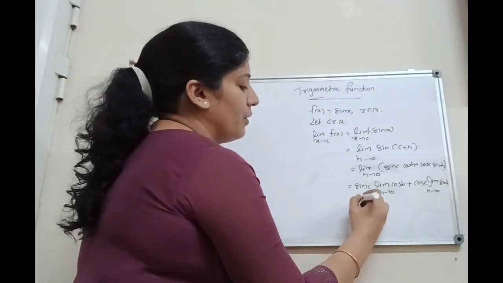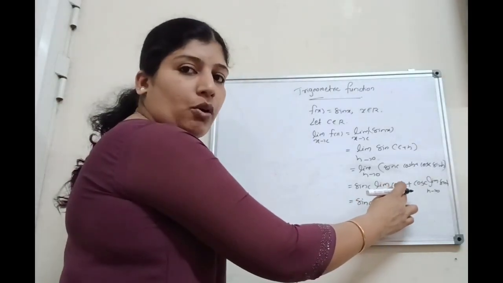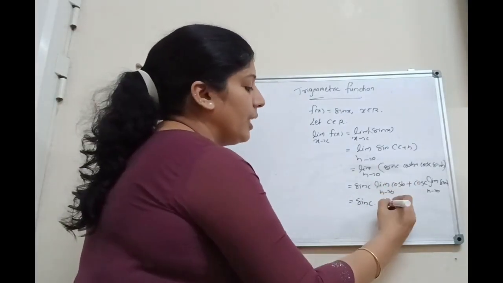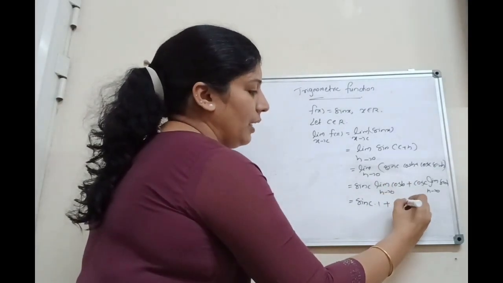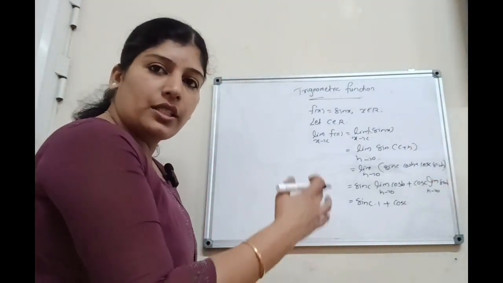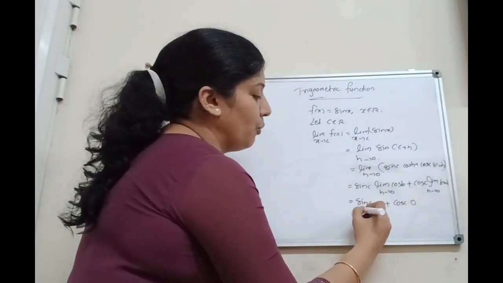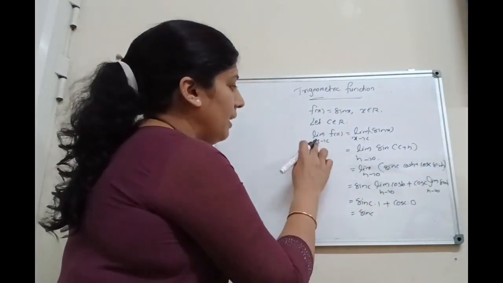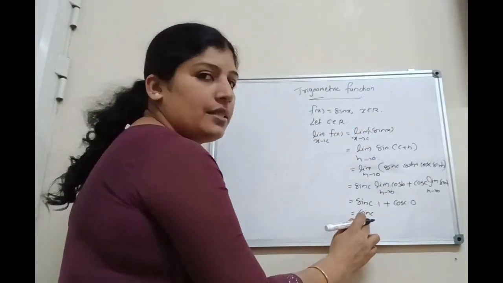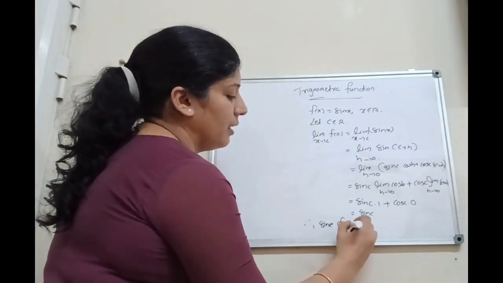That is equal to sin c into limit h tends to 0 of cos h, that is cos 0. The value of cos 0 will be 1, plus the next term cos c into limit h tends to 0 of sin h, that is sin 0. The value will be 0. That implies it is equal to sin c into 1, that is sin c. That is, limit x tends to c of sin x equal to sin c. Therefore, the sine function is continuous.